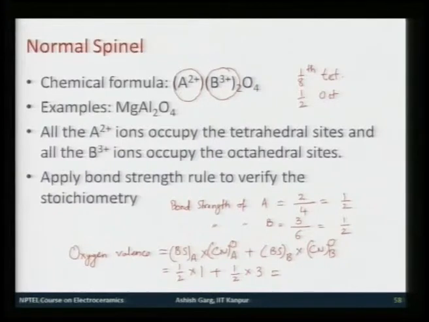As a result, the answer that you get is 2. So, oxygen valence is 2,